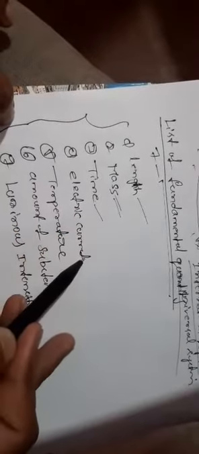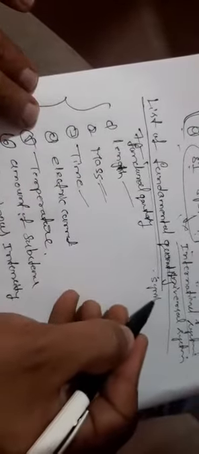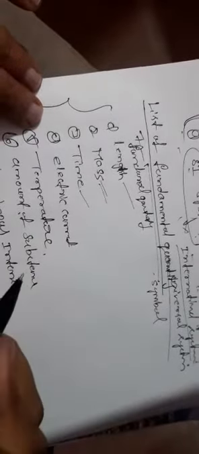In order, it is written as length, mass, time, electric current, temperature, amount of substance, and luminous intensity. What are the symbols of these fundamental quantities? This is called fundamental quantities. And what are the symbols of the fundamental quantities?